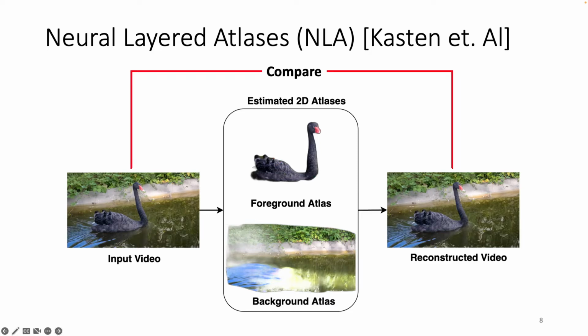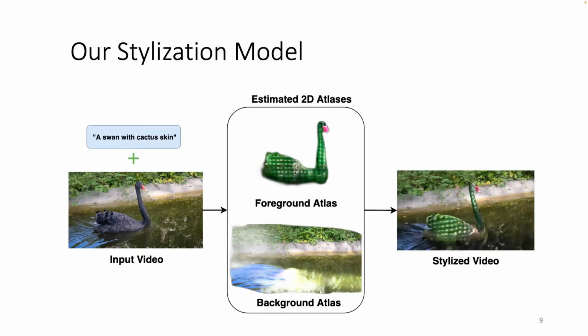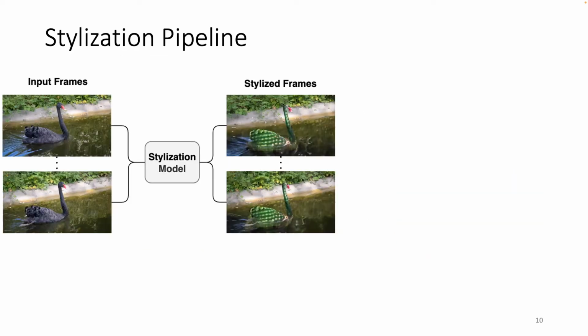NLA trained their model to reconstruct the input using this intermediate atlas representation. We instead want to specify edits via text and use the NLA method to apply these edits in a temporally consistent manner. With this purpose, we first train using the NLA method for reconstruction and then minimize a set of objectives that aim at matching the style of the foreground object with that of a target text.